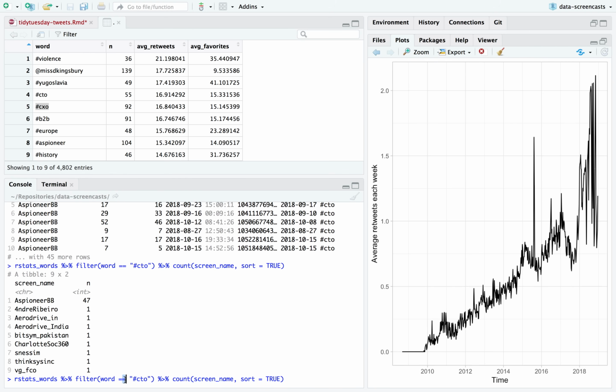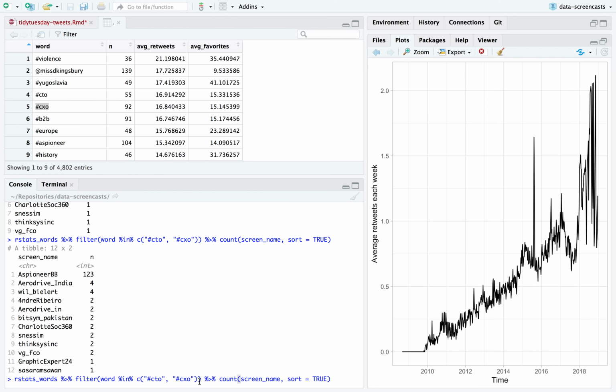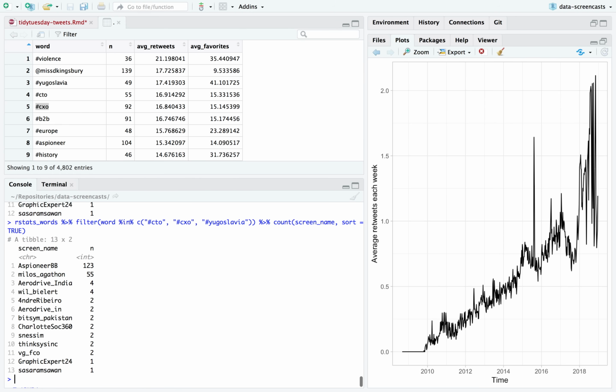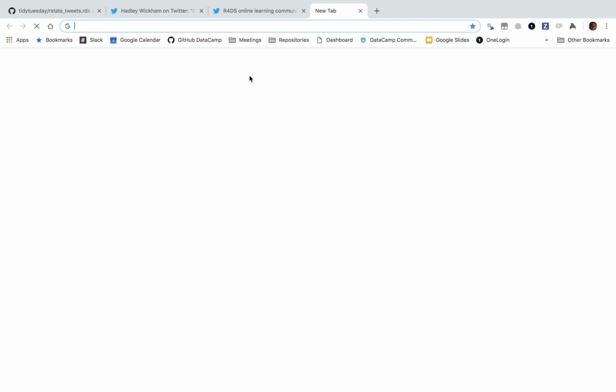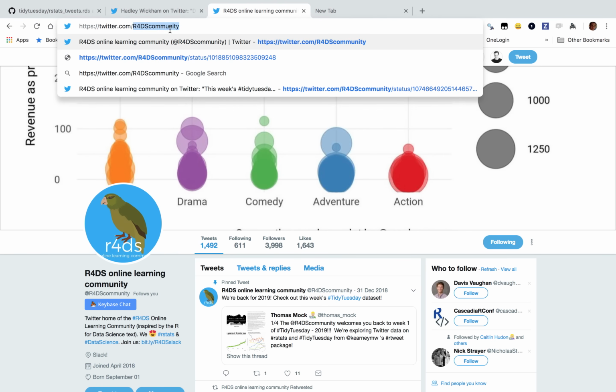Like if I said word in CTO, CXO, still most of the same ones. Yugoslavia, that looks like it's a different one. And if I try looking, basically I start spot checking accounts would be the way that I'd go about this.